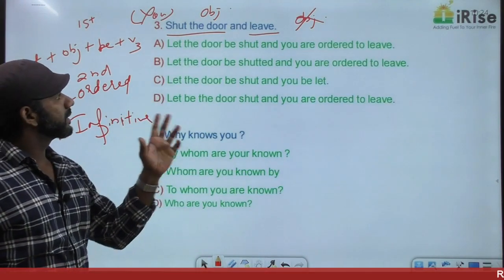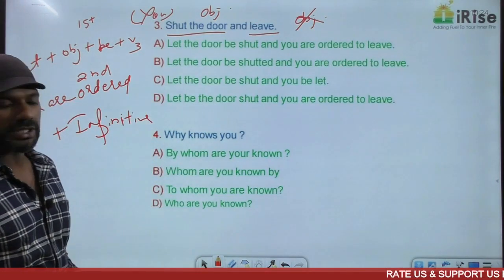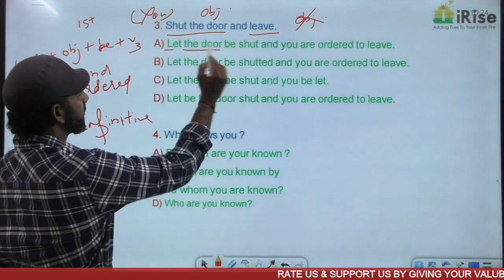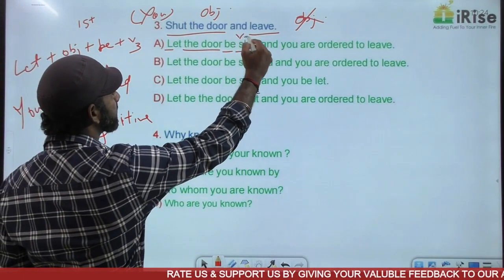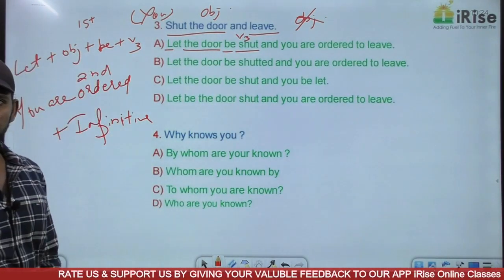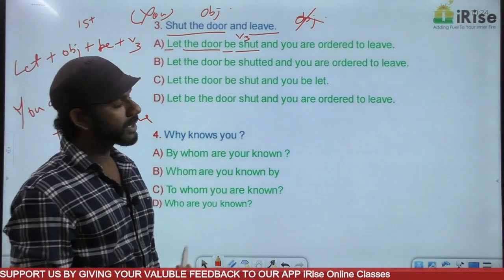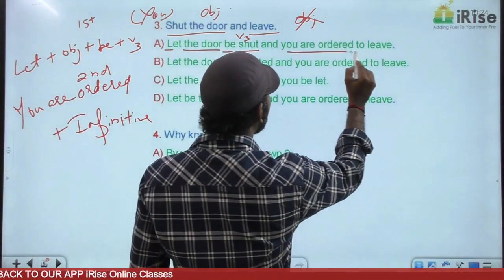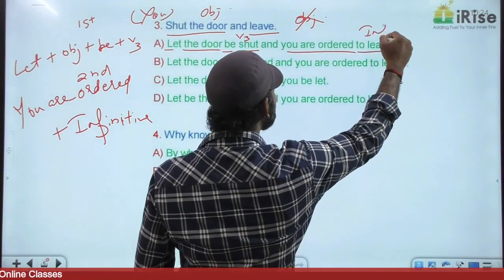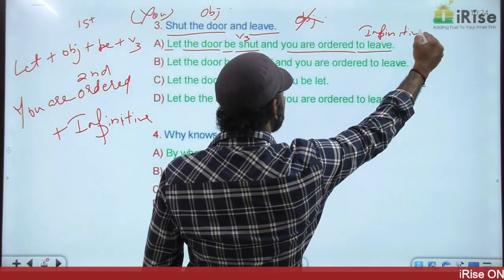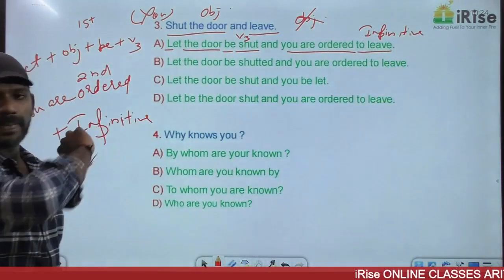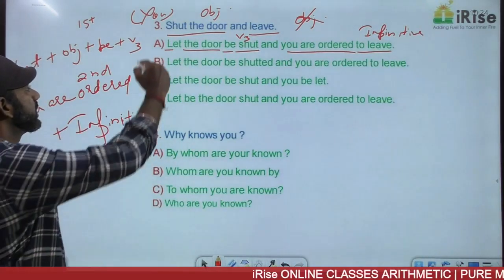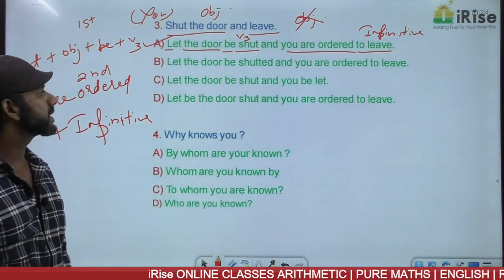Now come to the first one. Let the door be shut. Let plus object plus be plus V3. The first one is completely fine. And you are ordered to leave. You are ordered to leave is you are ordered plus to leave, which is infinitive. The first one is in the correct order. The second one is also in the correct order. Option A is correct. Leave it.